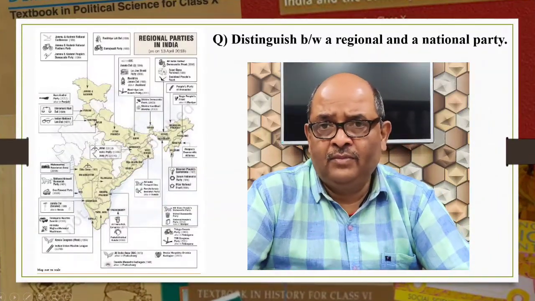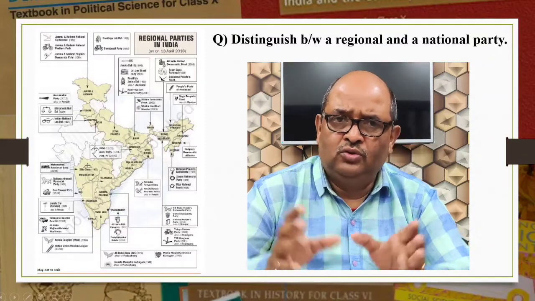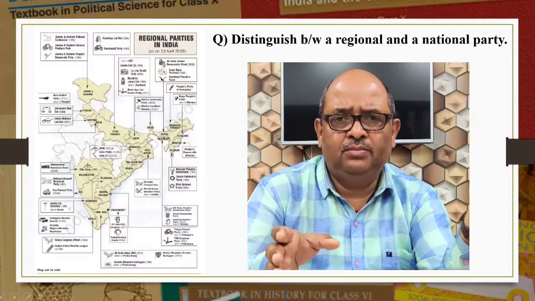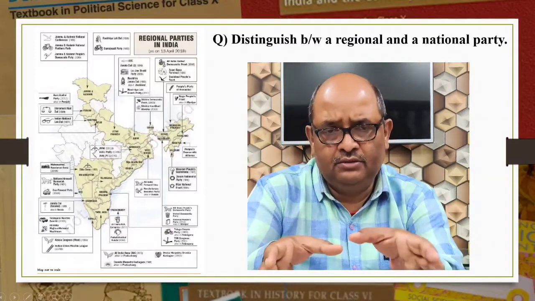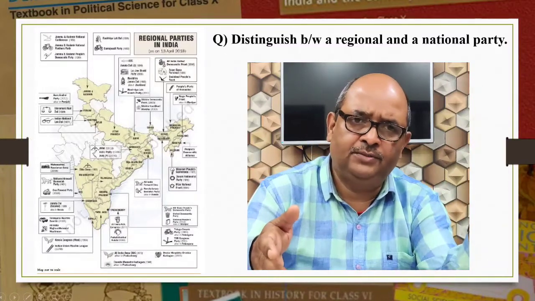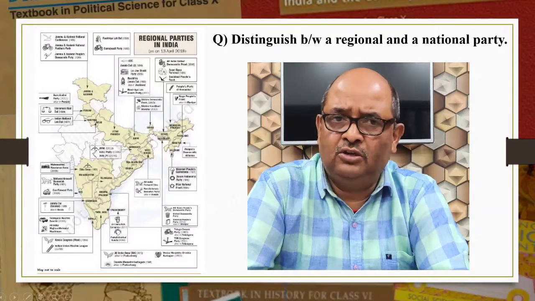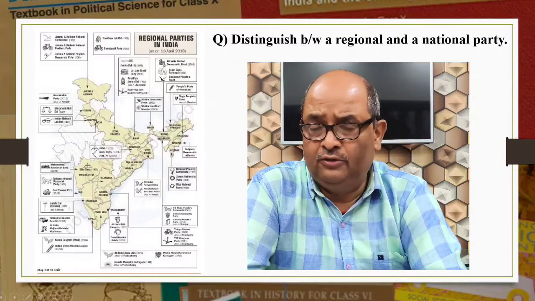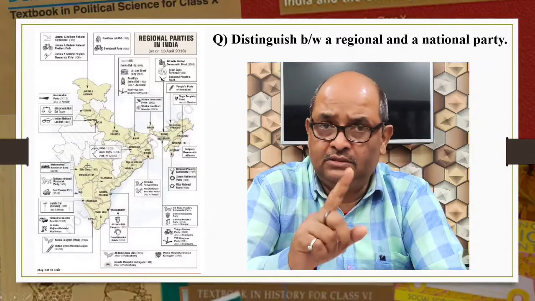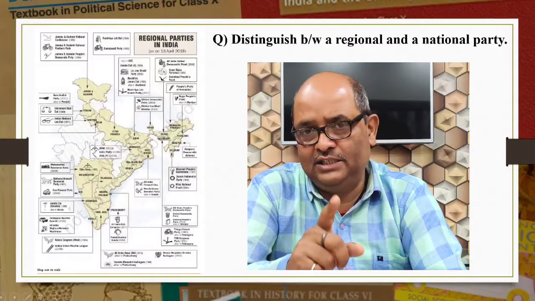Distinguish between regional and national party. So make a table, regional party, national party, and then differentiate. First point, regional party. A party that secures at least 6% of the total votes in an election to the Legislative Assembly of the state, plus wins at least 2 seats, is recognized as a state party.